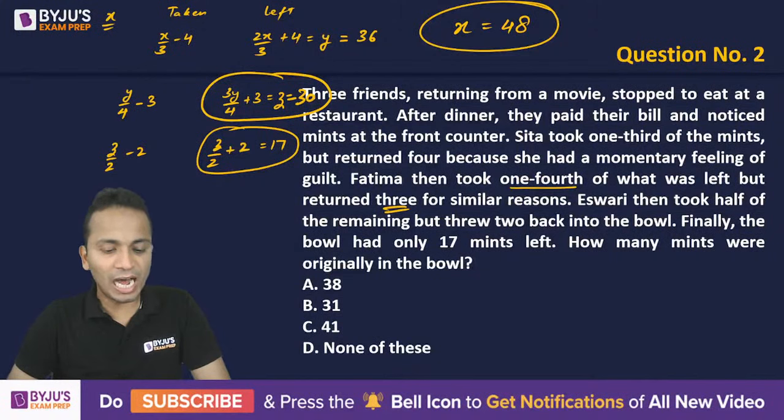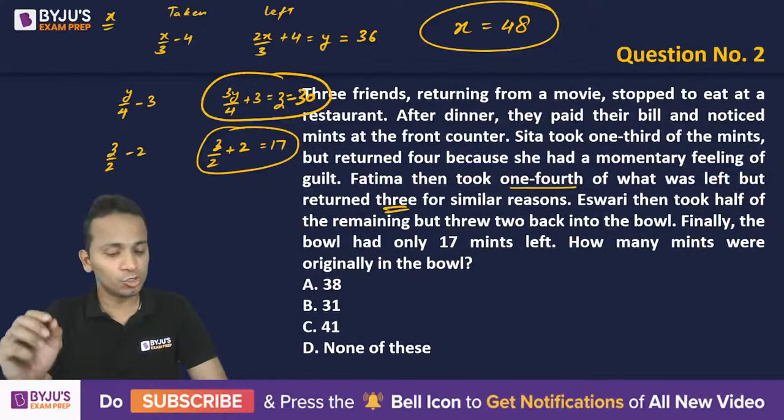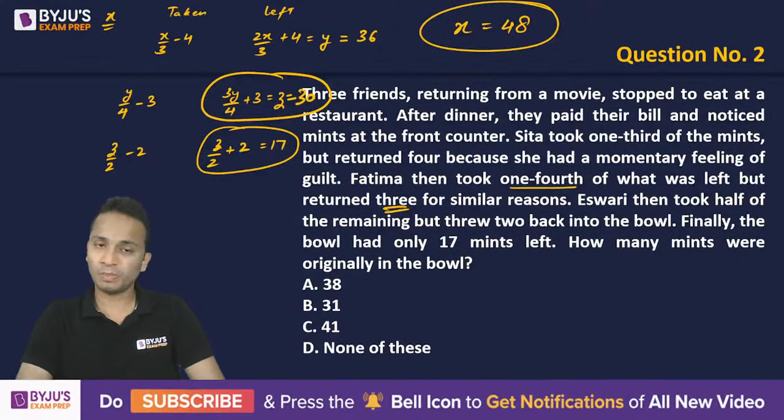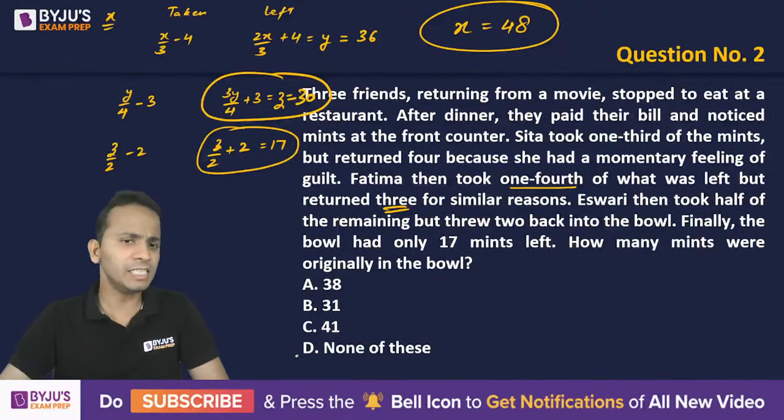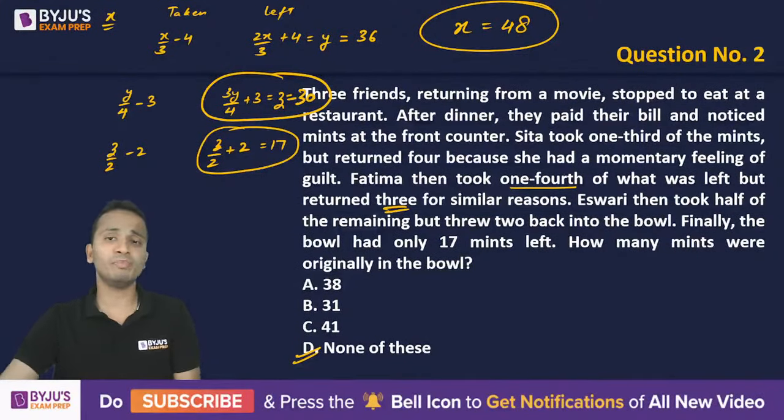Simple calculation. Amrit, yes, absolutely correct. I was looking for the number of mints. So it's only Amrit who has given a correct answer. People have mentioned the answer is D. Yes, it is D. But I actually wanted the number of mints initially, which Amrit has given. All right, so great. I hope all of you are clear with this method.